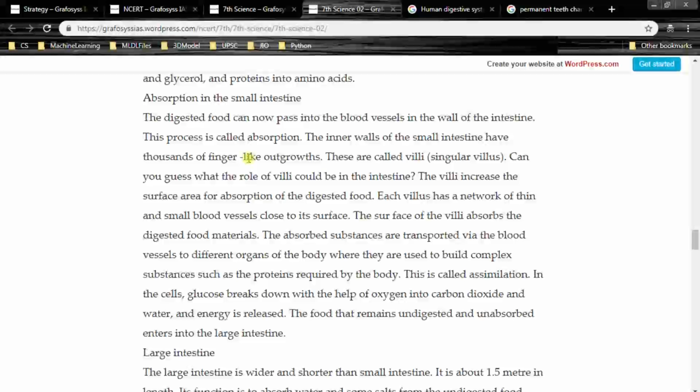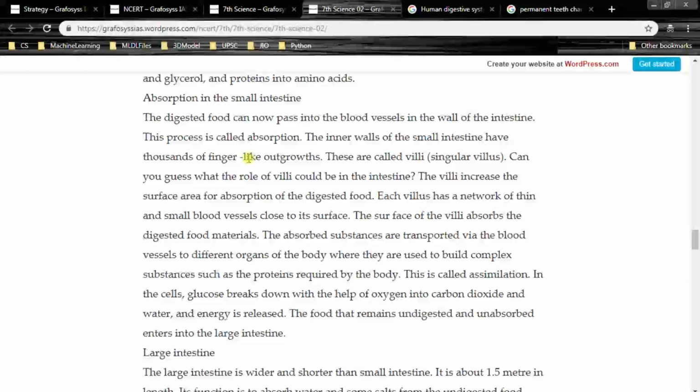Each villus has a network of thin and small blood vessels close to its surface. The surface of the villi absorbs the digested food materials. The absorbed substances are transported via the blood vessels to different organs of the body, where they are used to build complex substances such as the proteins required by the body. This is called assimilation.